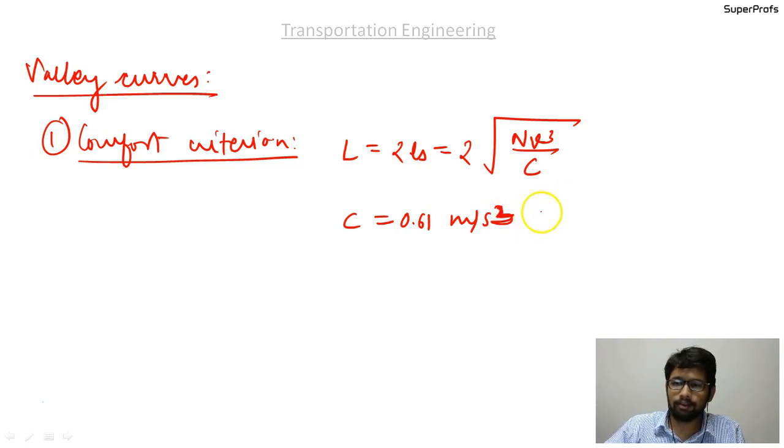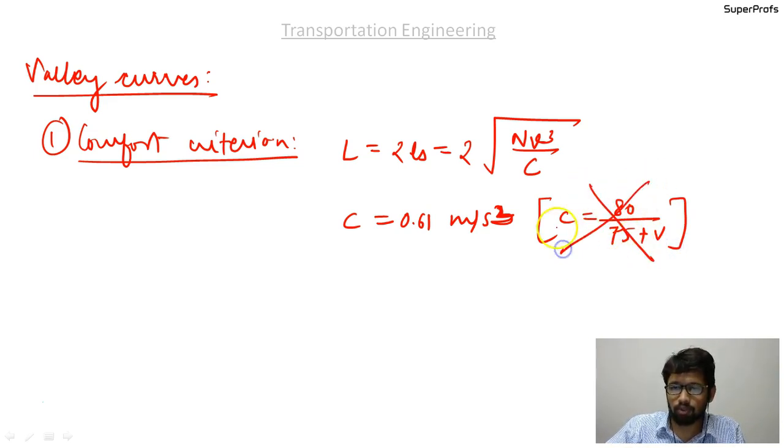Unlike what we discussed for transition curves, where C was given by 80 upon 75 plus V, here this formula is not valid. Here there is a fixed value for C, which is the rate of change of centrifugal acceleration.